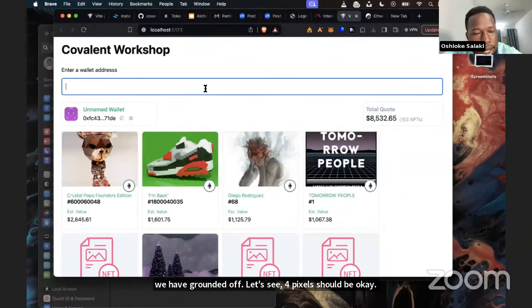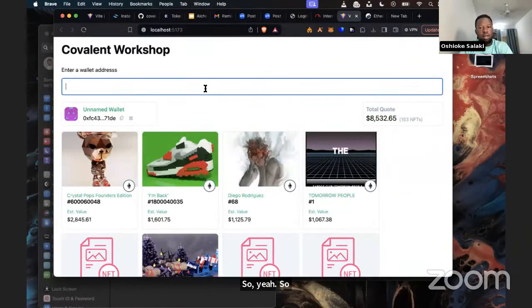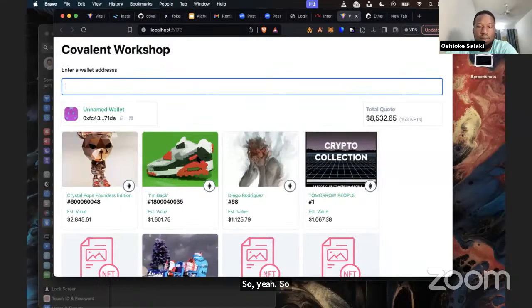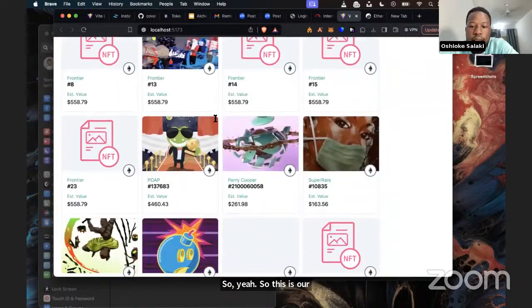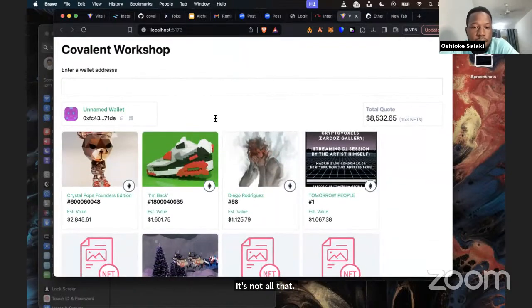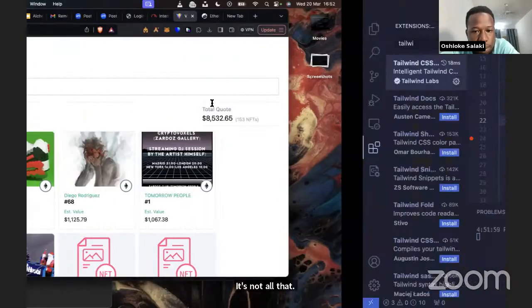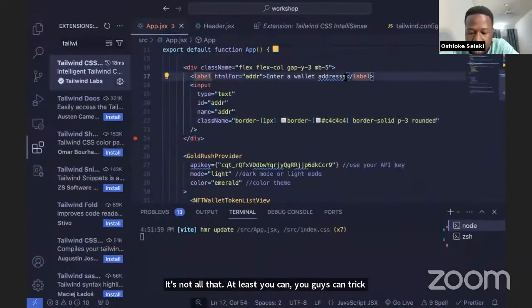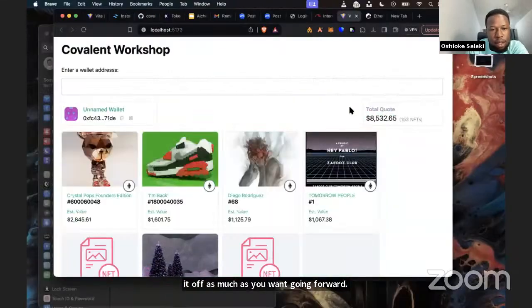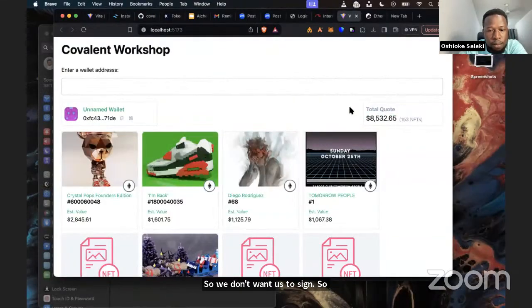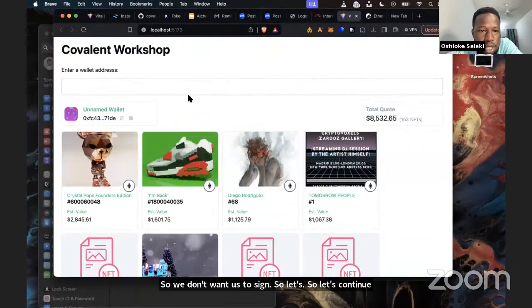So this is how our application is looking right now. It's not all that great, but at least you can tweak it as much as you want going forward. So that we don't run out of time, let's continue. We need a button to say query or something.